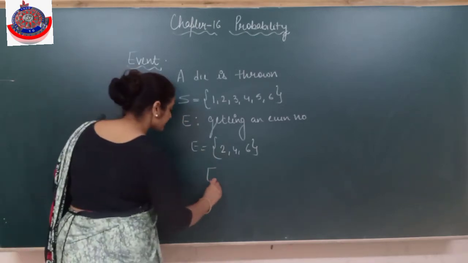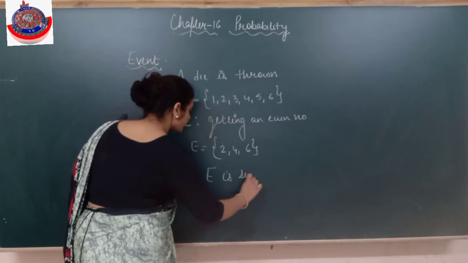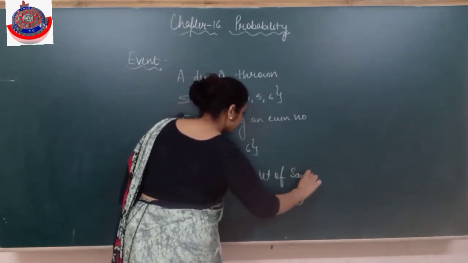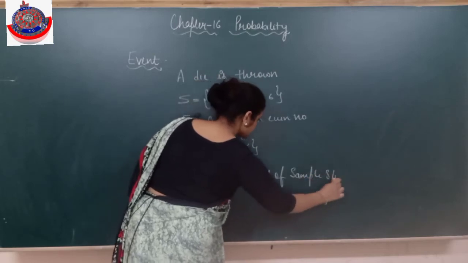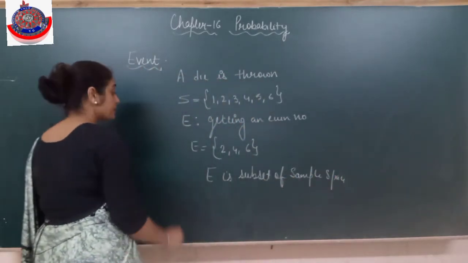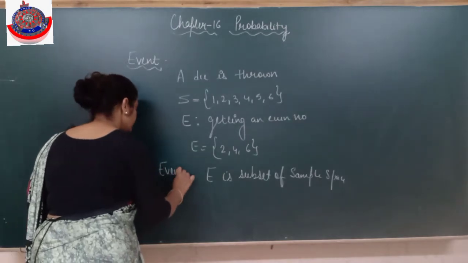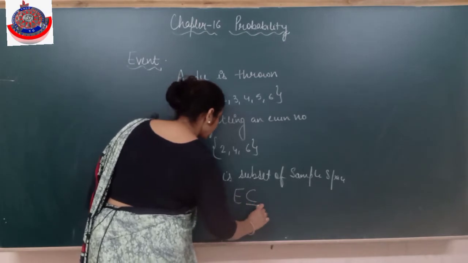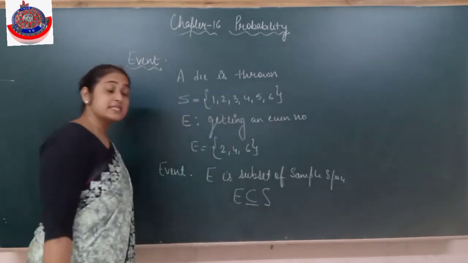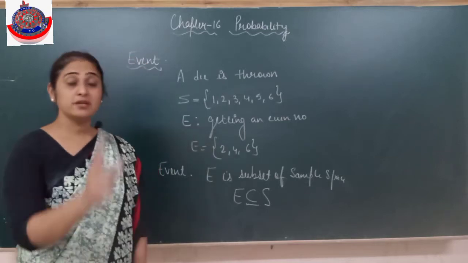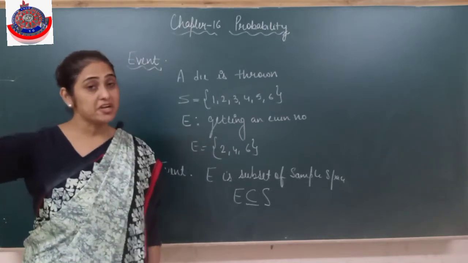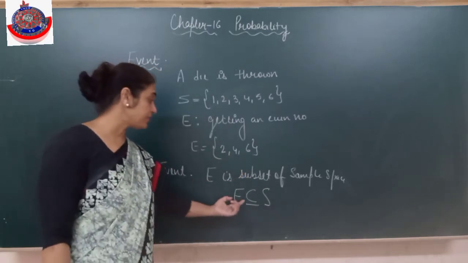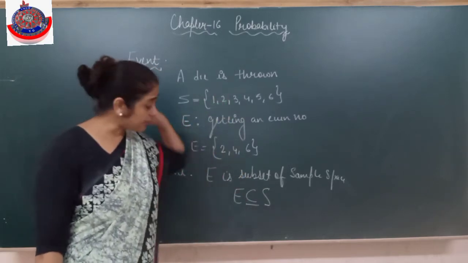What is an event actually? Event is a subset of sample space. It can be equal to S also. See, I told you in chapter 1 that many terms we are doing in sets, we will be correlating with probability also. E is a subset of sample space. Is it clear? Subset means it is a smaller set than that, but it can be equal also.